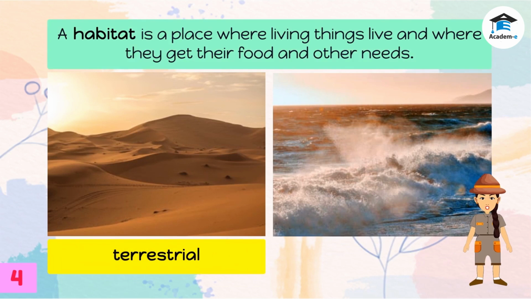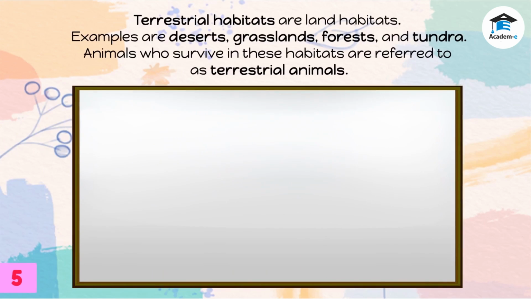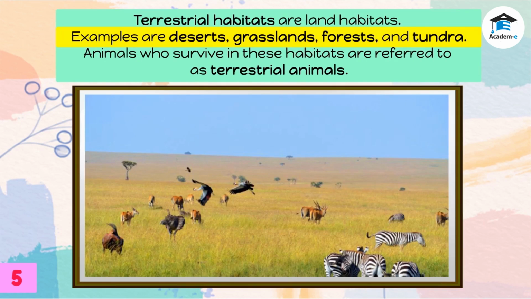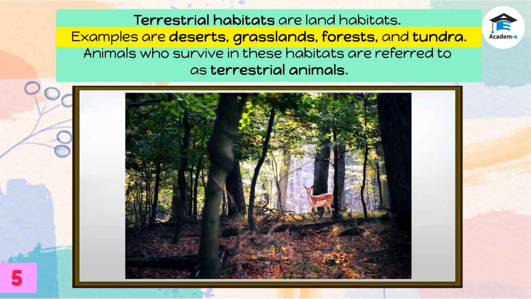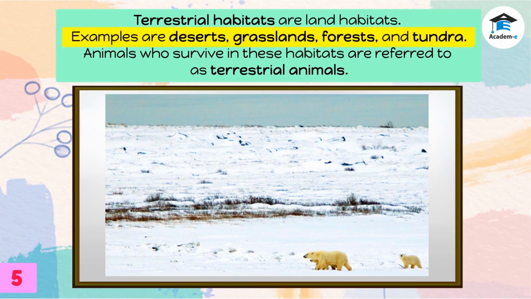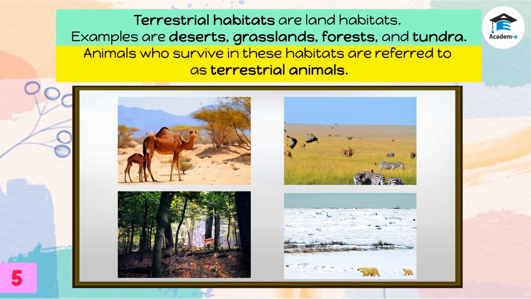Habitats are classified as terrestrial or aquatic. Terrestrial habitats are land habitats. Examples are deserts, grasslands, forests, and tundra. Animals who survive in these habitats are referred to as terrestrial animals.